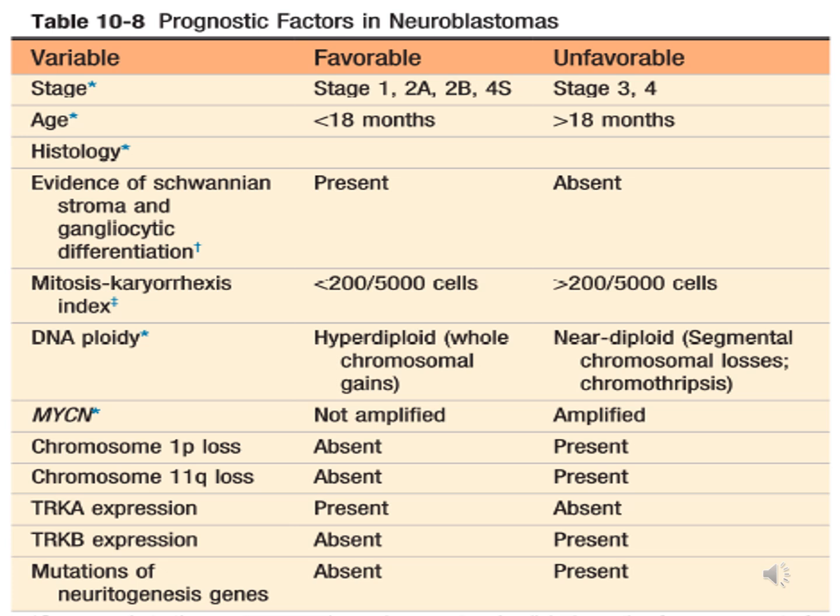This is a table showing the prognostic factors in neuroblastoma. It's either favorable or unfavorable. For the age, if you have less than 18 months, children or babies, it is more favorable. And if you have evidence of Schwannian differentiation, it is more favorable. And if you have MYCN gene amplification, it is more unfavorable.